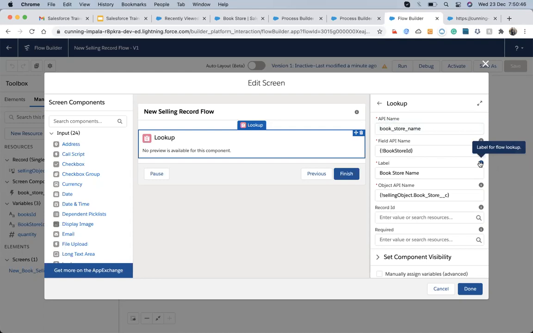Oh, that is for the flow name, means we are saving the flow. That's why. The name of the source object and record ID value for the lookup. It requires the user to enter the value. So the API name of the lookup field on the source object.